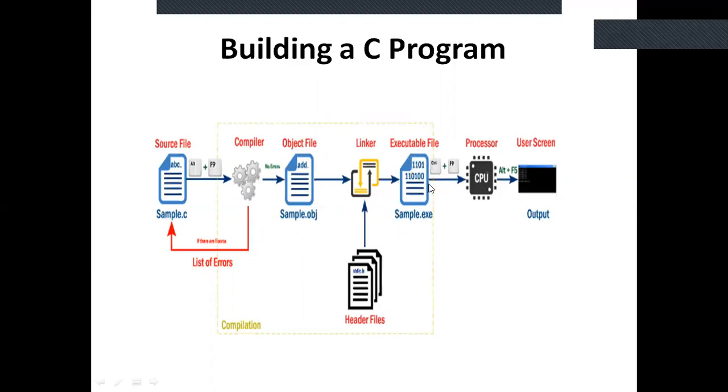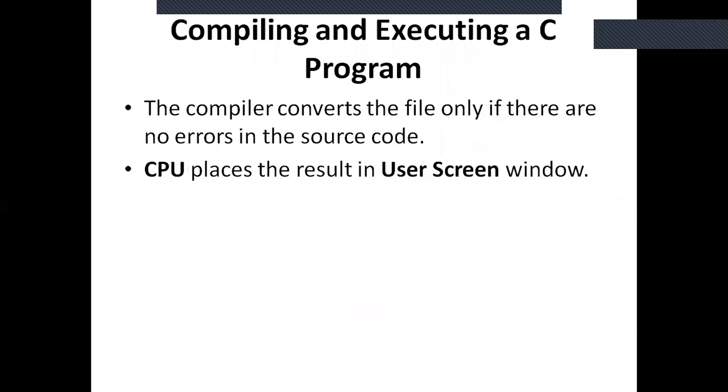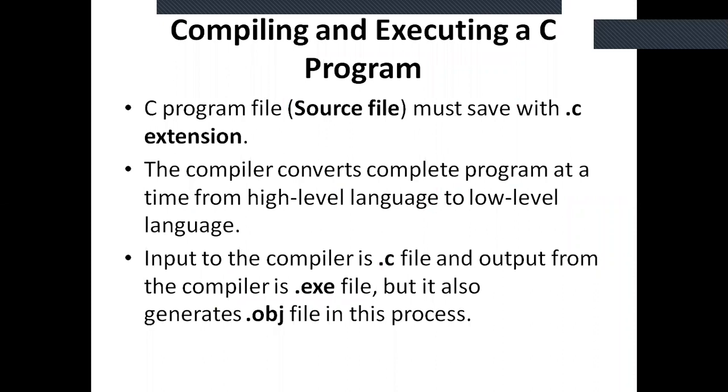Whenever we press Control F9, the sample.exe file is executed on the processor. That processor we call the CPU. After executing this, by pressing Alt F5 we see the output. Whatever activity we have just done, we are seeing in a diagrammatic representation. This is all about compiling and executing a C program.